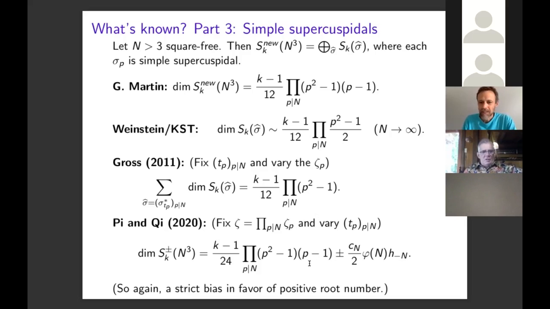But once again, they find in this case that there's a strict bias in favor of positive root number, which is an interesting application. Their work does not, unlike Gross and what I'm going to talk about today, where we use the trace formula, a special case of the Arthur-Selberg trace formula, they're actually using a Petersson formula for new forms which are locally simple supercuspidal, using new form matrix coefficients from a paper of mine with Charles Lee from a few years ago. But their method will not give a refinement to get the dimension of these subspaces.